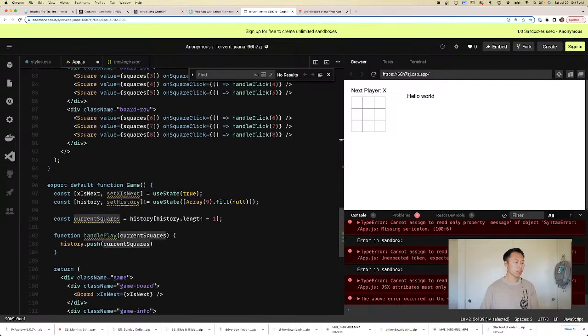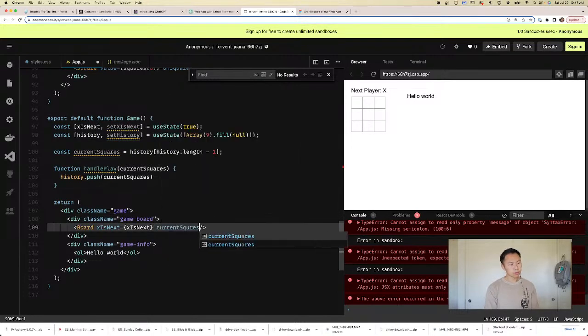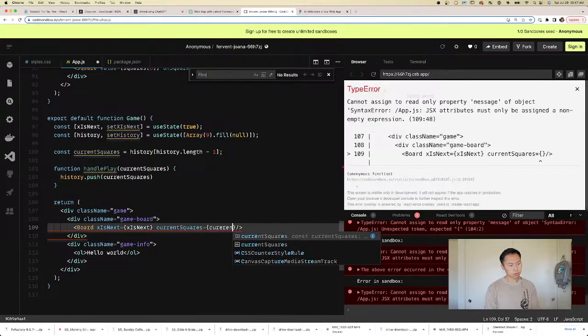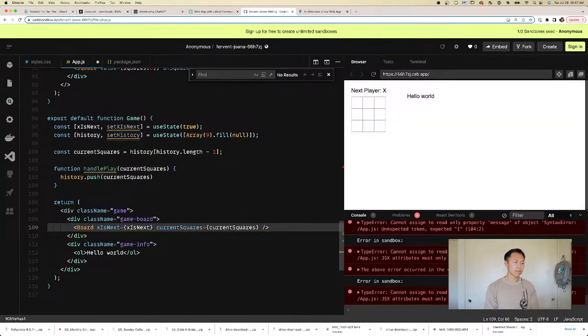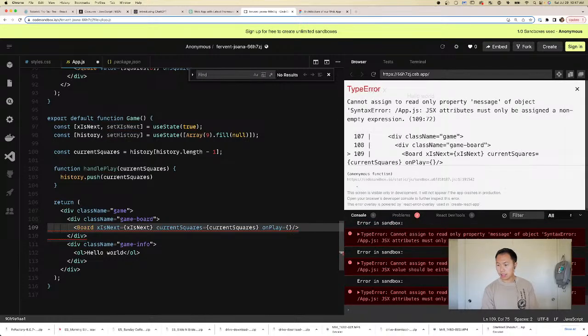So we want to add current squares to our board, and then we want to feed that as a prop. Okay, and then the last one is we want to pass on play. And on play, what are we gonna pass? We're gonna pass on the,